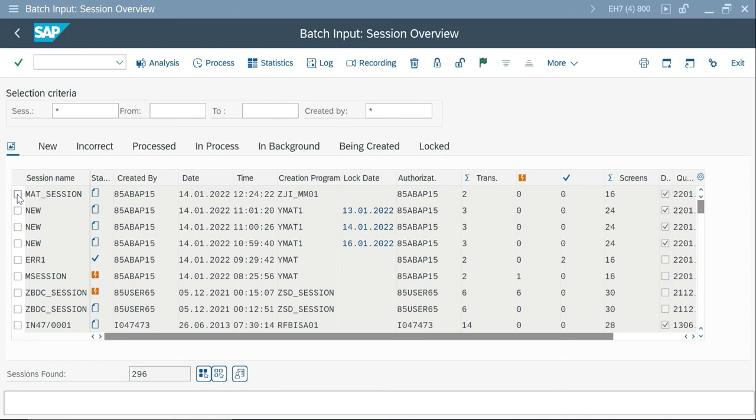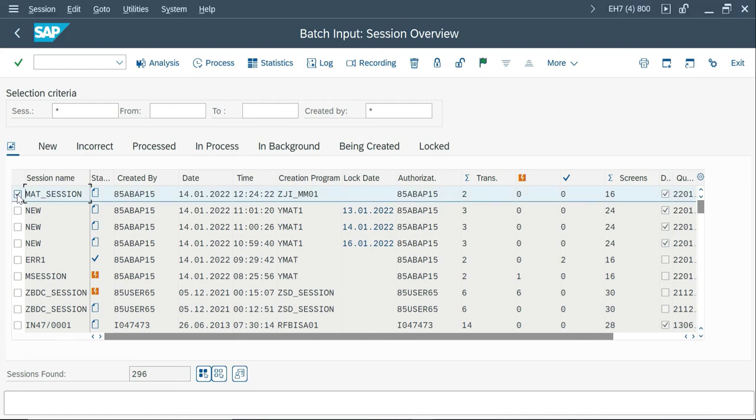Maybe the label is error session. What happens is it created a session along with the two transactions, whatever the error comes. So here you have to execute it to see what error actually happened. Don't think it has a log which shows the error. No, SM35 creates a session for you. It may be a new session, or it may be a session with errored-out transactions.